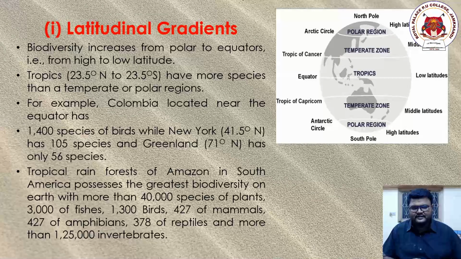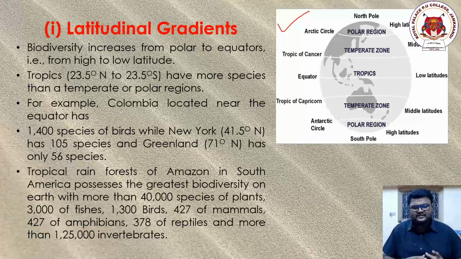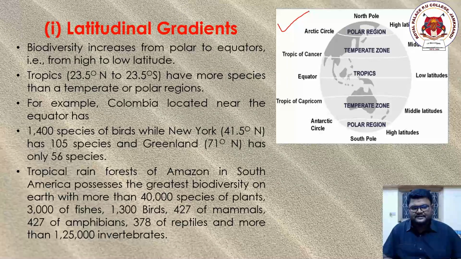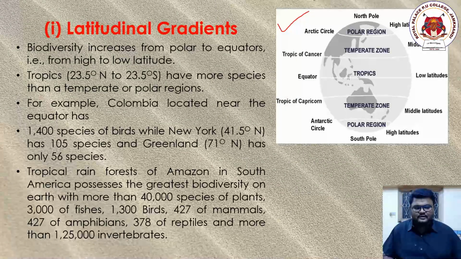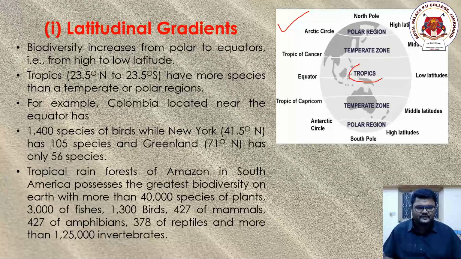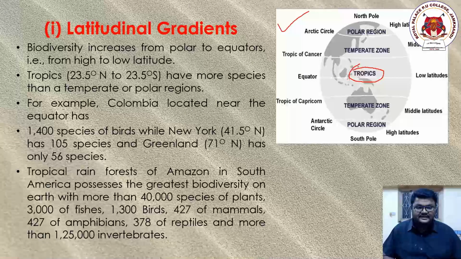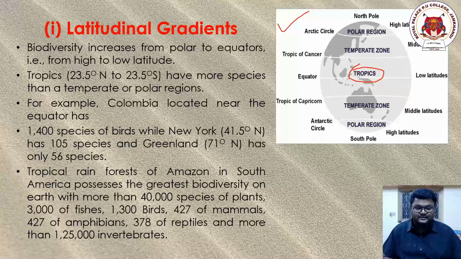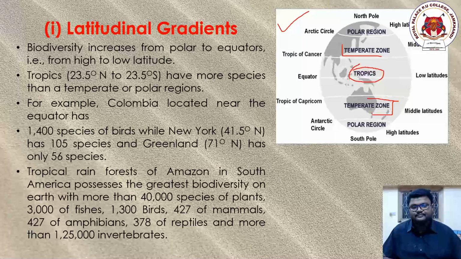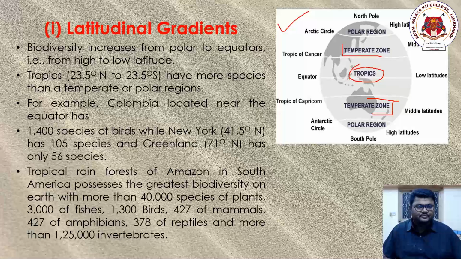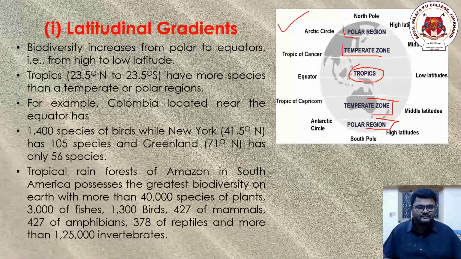Now, observe this diagram here. This photo gives a clear-cut understanding. It is divided into 3 sections, dear students. The middle one is called the Tropics. Can you see this one? Above the Tropics and below the Tropics, there is another region called the Temperate Zone. And above and below the Temperate Zone, once again we see polar regions.